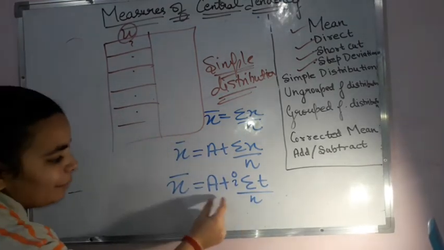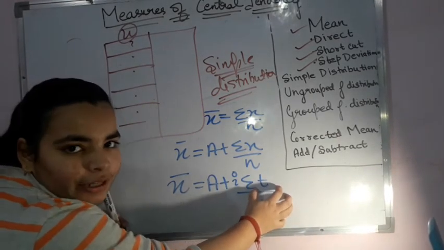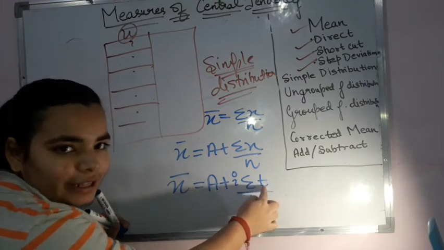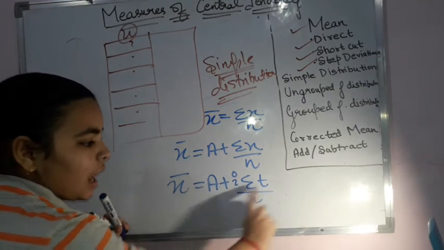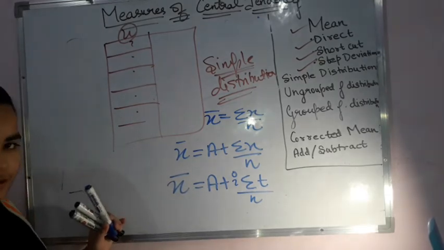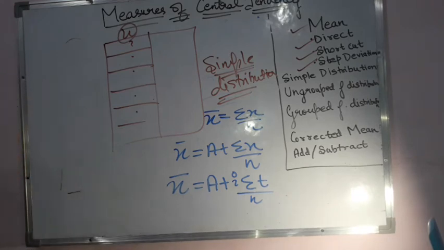Because we were having a plus sigma f t i. So f into t, f is 1 only because we don't have the frequency. So f into t we can write simply as sigma t into i as it is, upon sigma f. What is sigma f? That means we are going to write n over here. Is it clear? Okay, so this is the simple distribution.